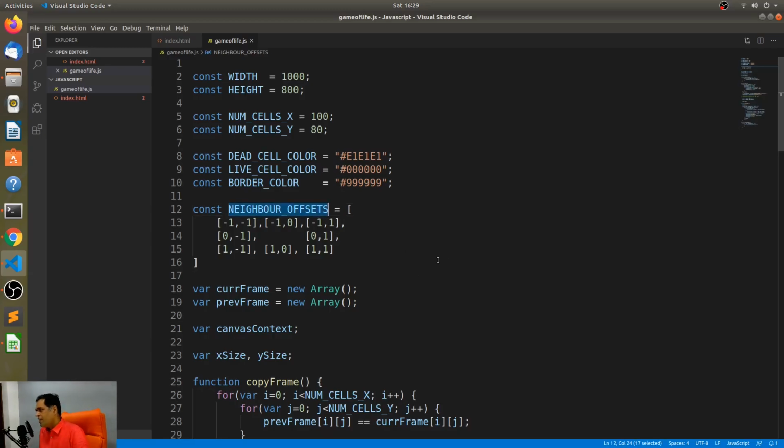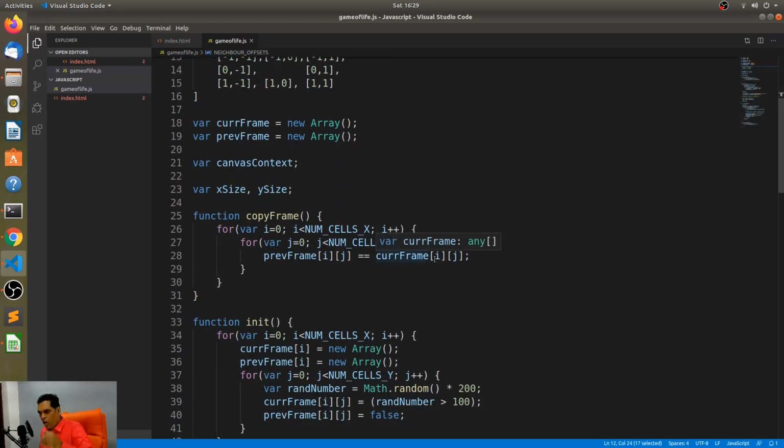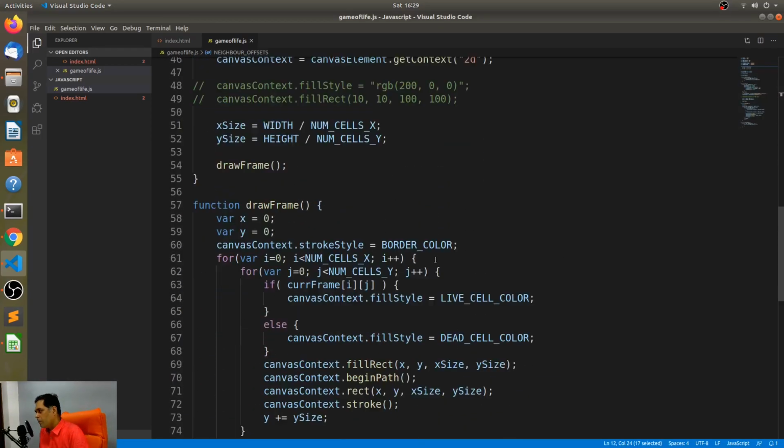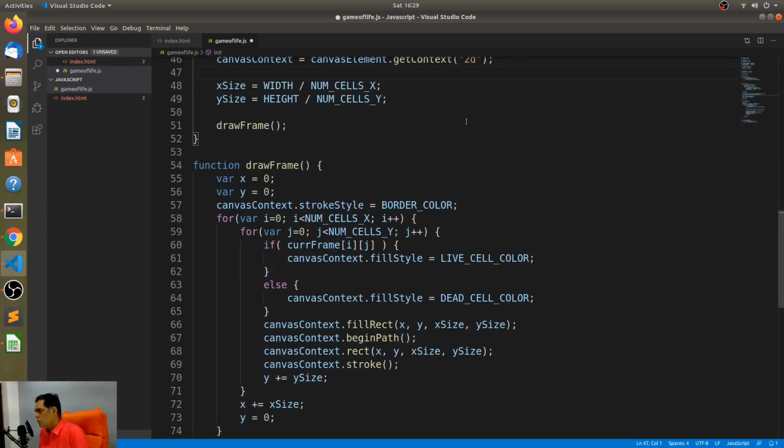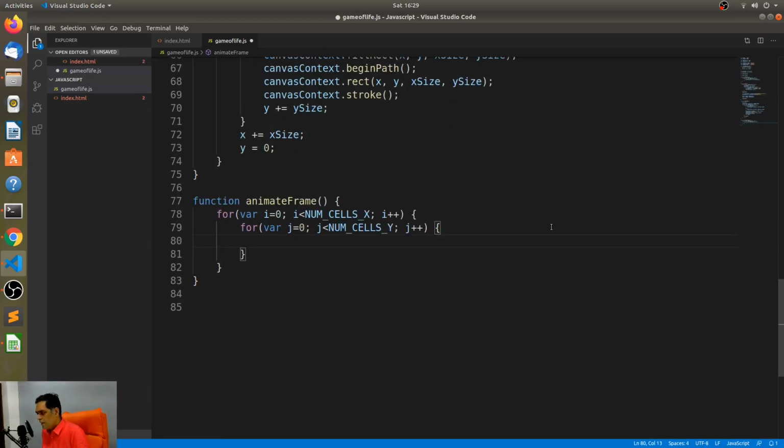All right. So I have the neighbor offsets over here. So essentially, of the current frame, I need to get all of the neighbor offsets. Let me remove this unreadable part of the code over here. So for an array in neighbor offsets, so how do I access that specific neighbor?